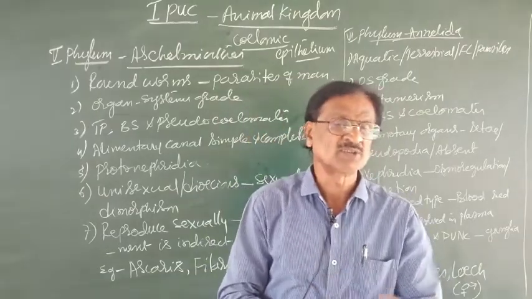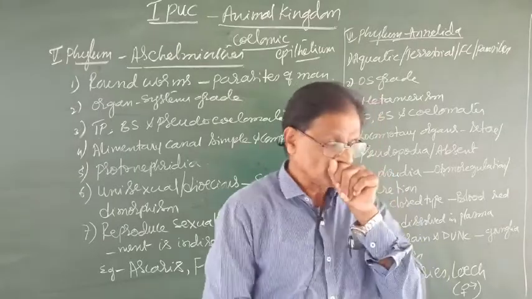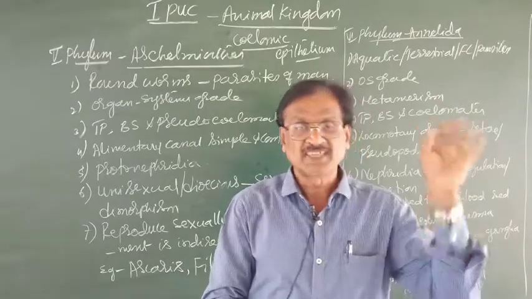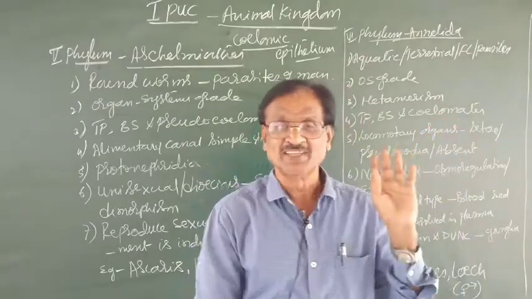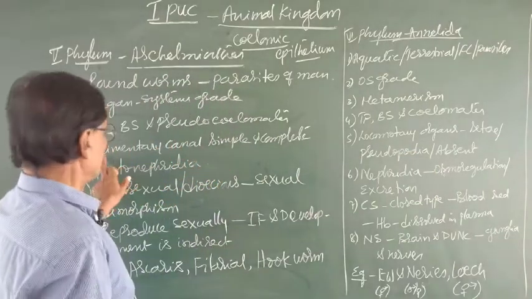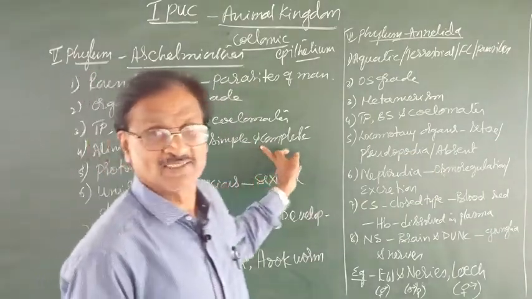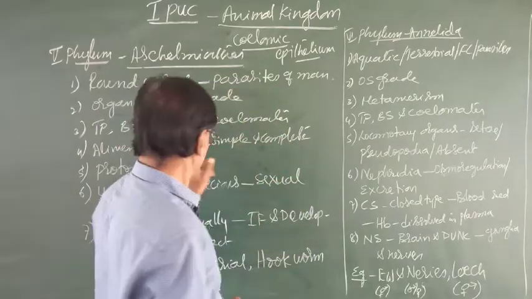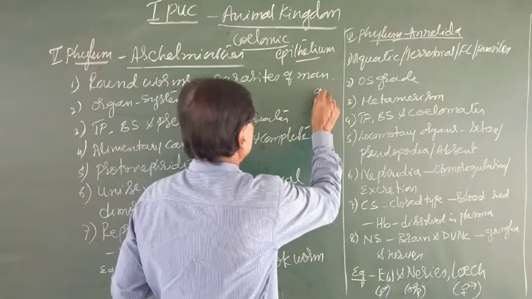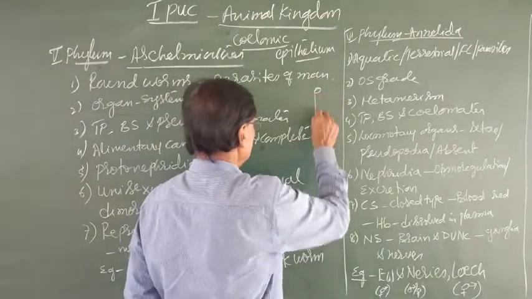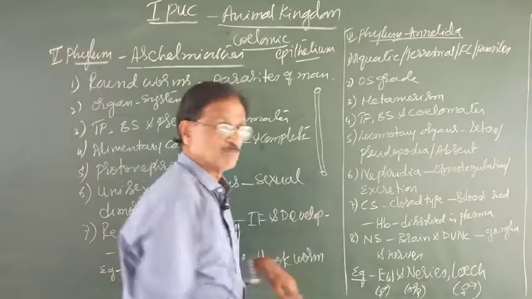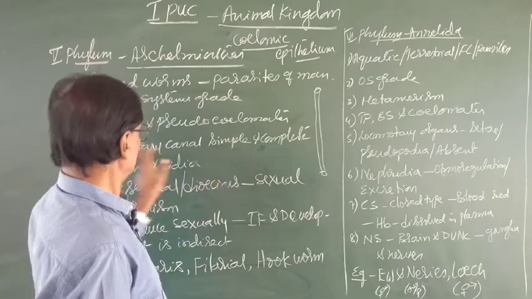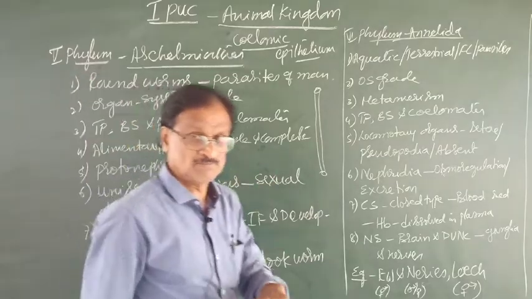Hence, much digestive glands are not required. Then, what is said to be complete? Complete in the sense, the alimentary canal starts with mouth and then ends with anus at the opposite end. That is, the alimentary canal is simple and complete.